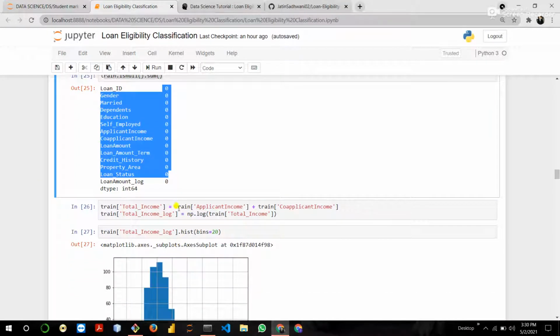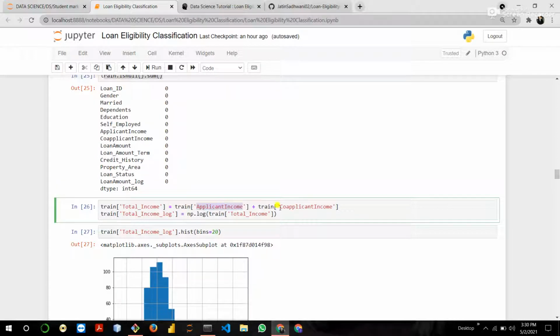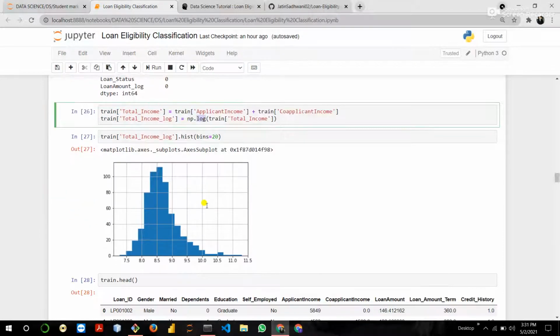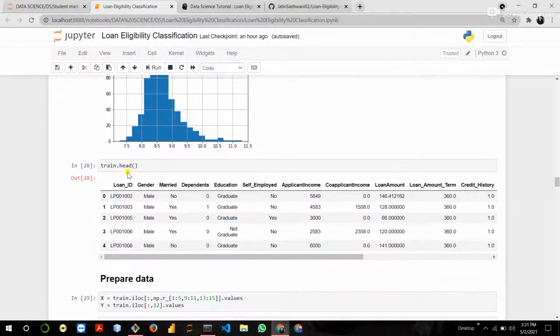Then we create a new feature with the help of the applicant income and co-applicant income, and the new feature is the total income. In the total income there's an outlier, so to remove this outlier we use a log function. Okay, then this is our final data.